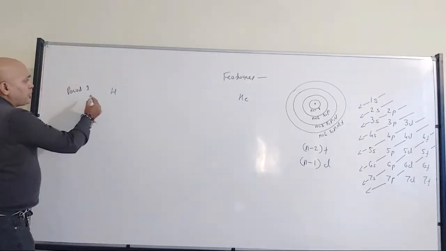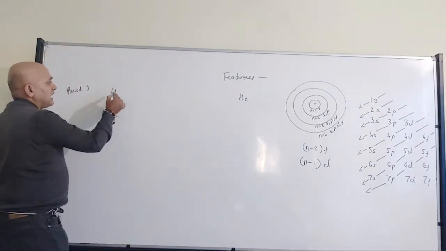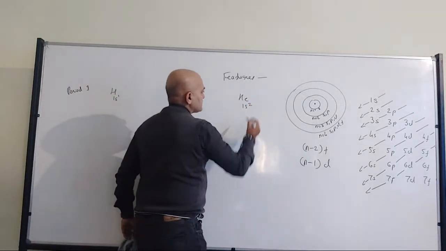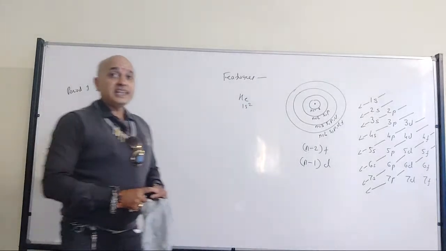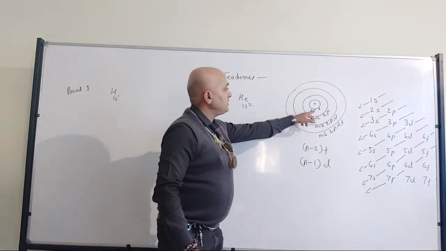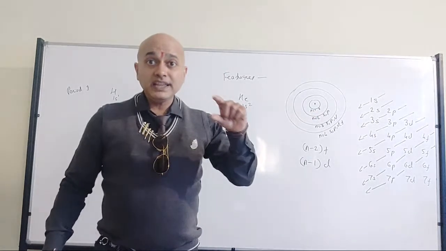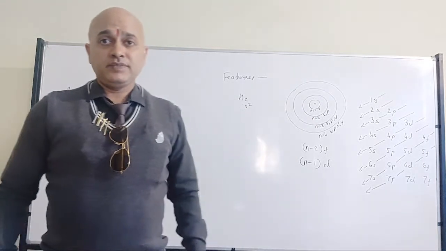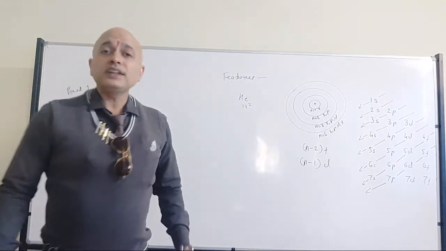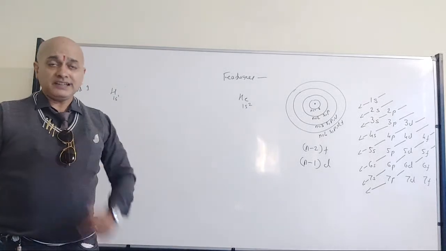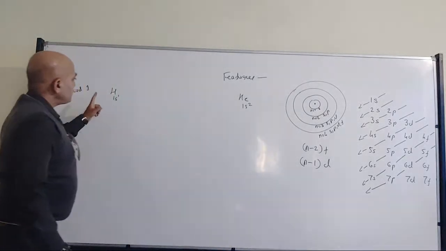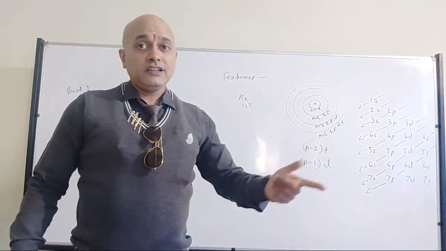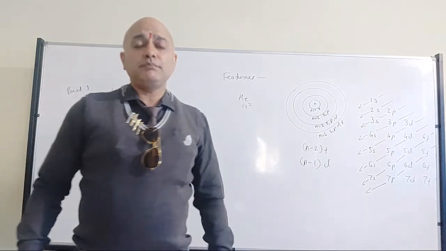Now, when I am talking about period 1, this is 1s1 and this is 1s2, right? So I am talking about energy level 1. Each period in the periodic table talks about an energy level. So when I am talking about hydrogen and helium, I am filling energy level 1, where only the S subshell is available.